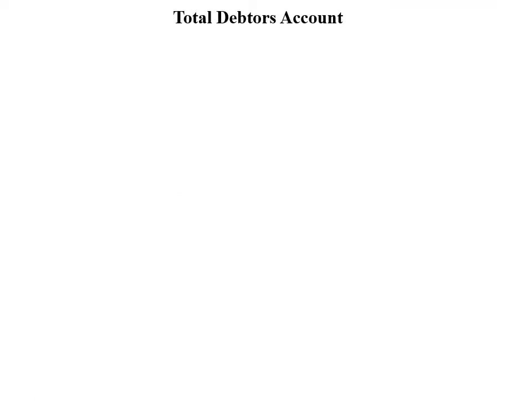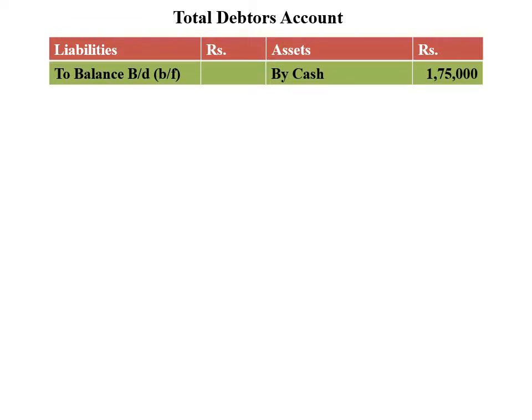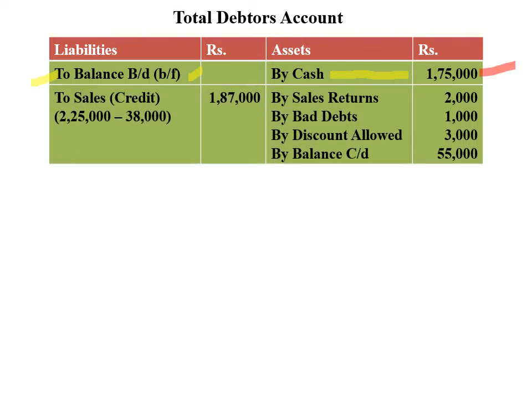So step number 1 is preparation of total debtors account, because we cannot prepare the opening balance sheet since the debtors opening balance is not given. So, total debtors account. First item, to balance brought down, balancing figure, we don't know. Then by cash account, that is received from debtors, 1,75,000. Then next items, by sales return 2,000, bad debts 1,000, discount allowed 3,000. Then closing balance of debtors 55,000.